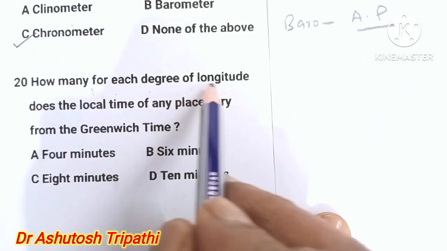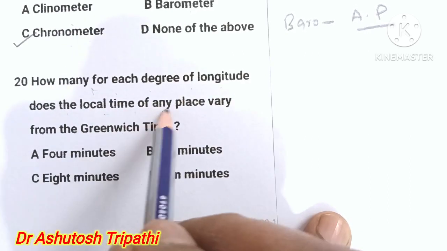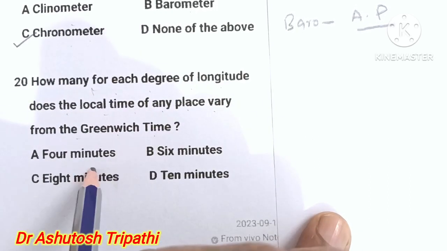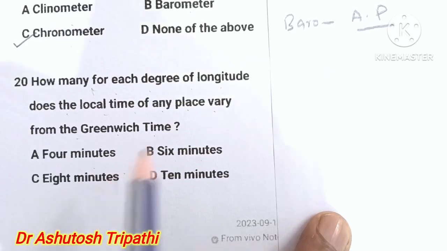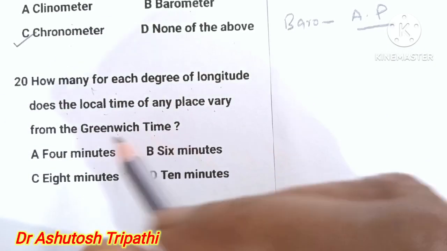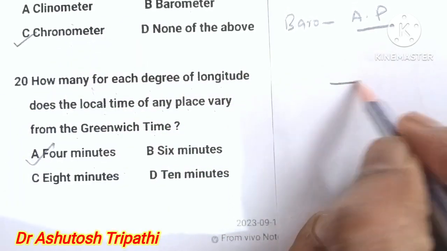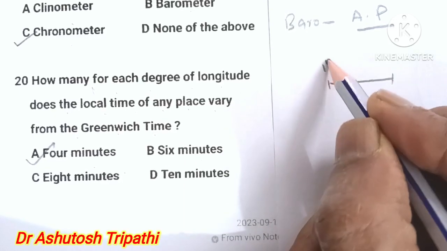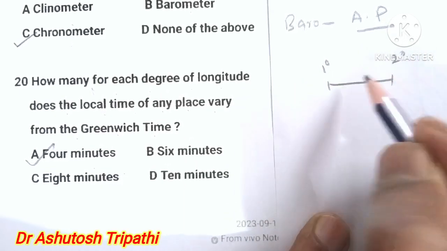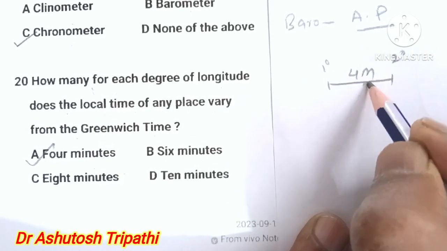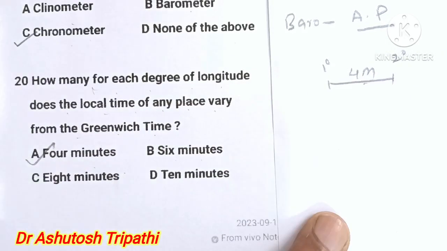By how many minutes for each degree of longitude does the local time of any place vary from Greenwich time? 4 minutes, 6 minutes, 8 minutes and 10 minutes. The answer is 4 minutes. As you know that the Earth moves from 1° longitude to 2° longitude, it takes 4 minutes. So the answer is 4 minutes.